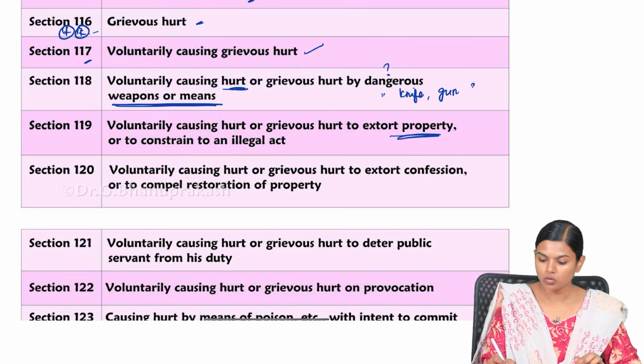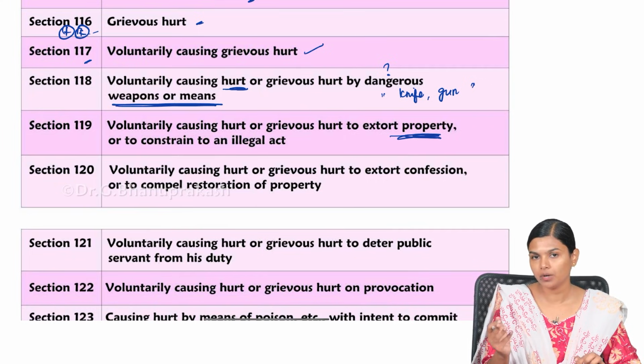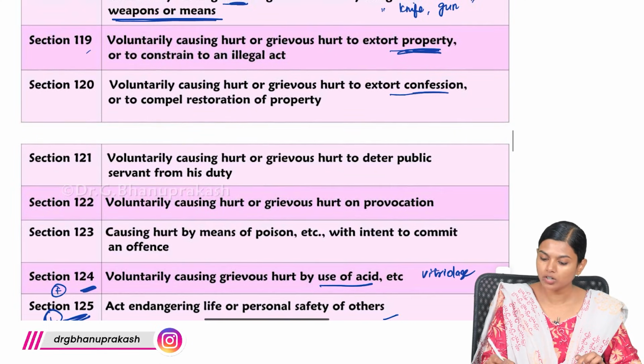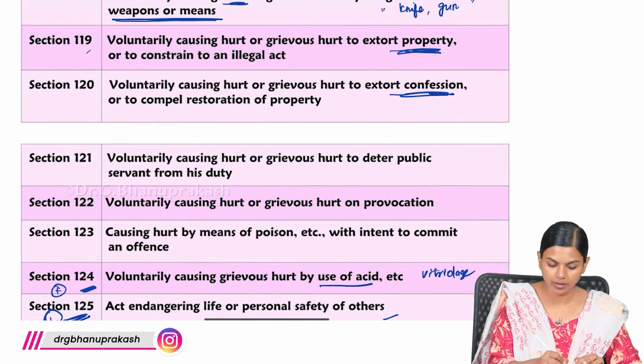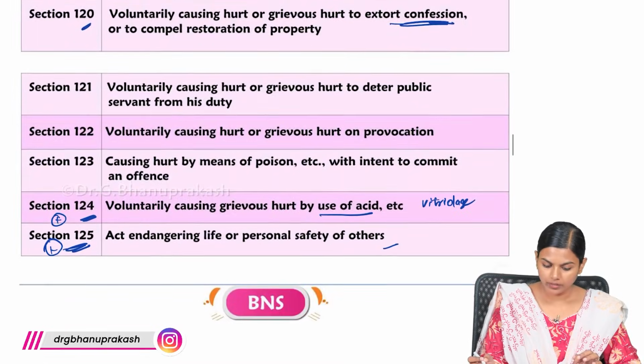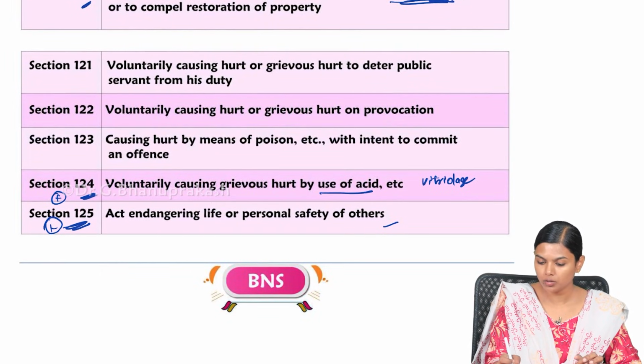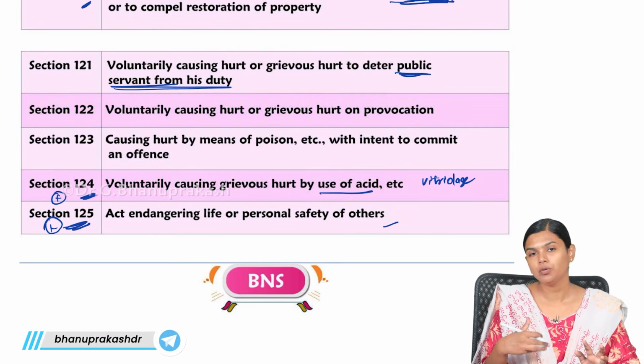And if you do something to extort property, not to kill them but to extort property, then it is 119. If you do it to extort confession, more like torture, it comes under 120. Then 121 is voluntarily causing hurt or grievous hurt to deter a public servant from his duty, like preventing a doctor from doing his duty.